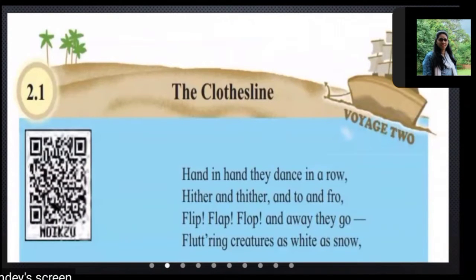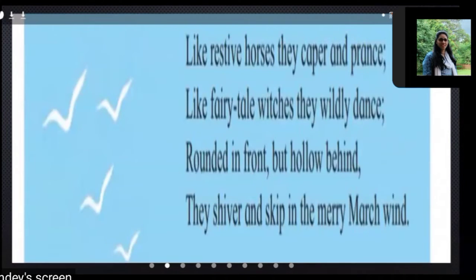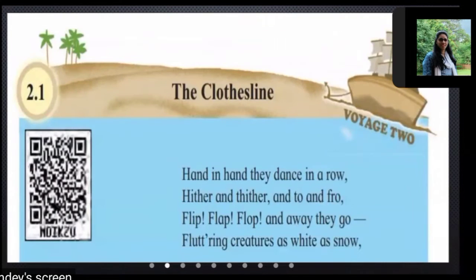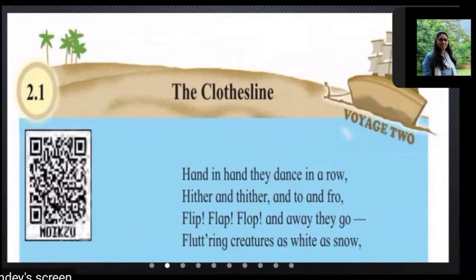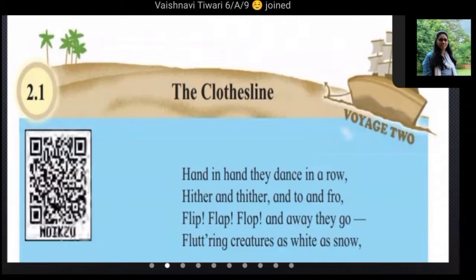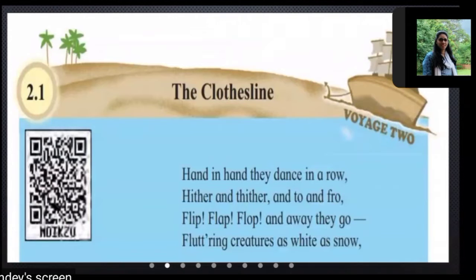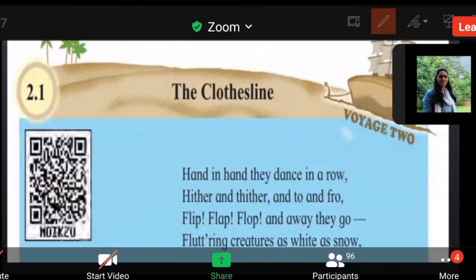Now students, before I explain this poem, I am going to read it one time. Keep the pencil in your hand. As I read one line, you also have to read after me. And as you complete reading one line, you have to put a small tick, like this.